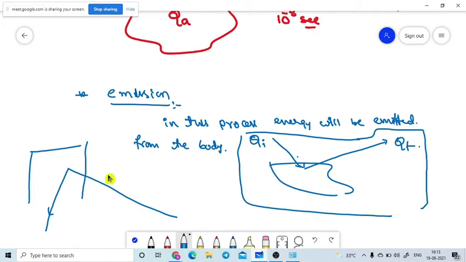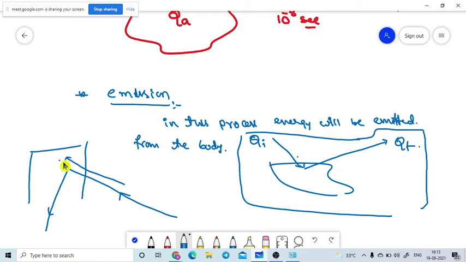Yes, see what is happening. Let's assume I am taking a mirror. Radiation is incident on the body, and after that it is directly reflected. It is not allowed to enter into the body. On the outer surface itself it is reflected into another direction. But emission means the energy enters into the body.